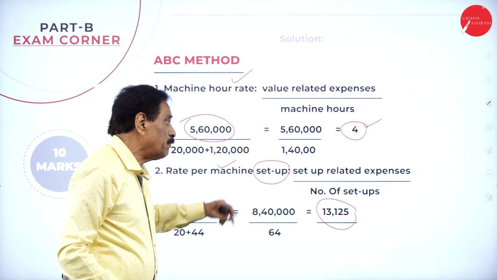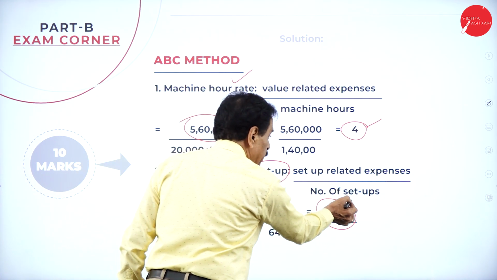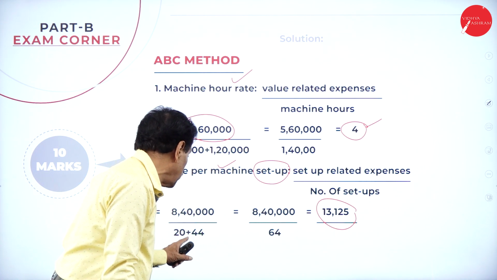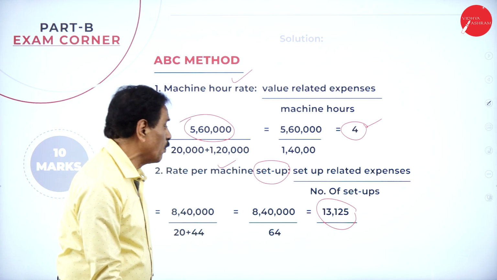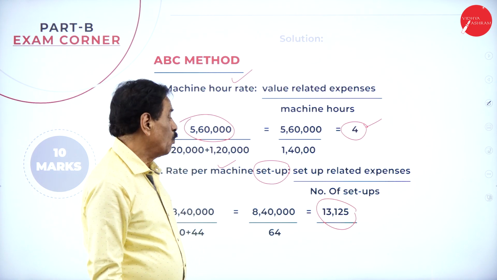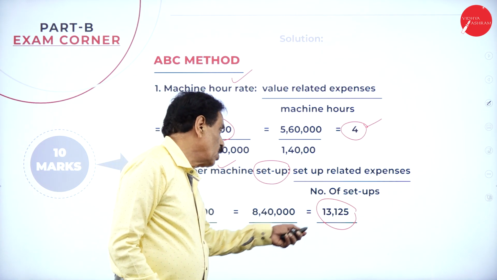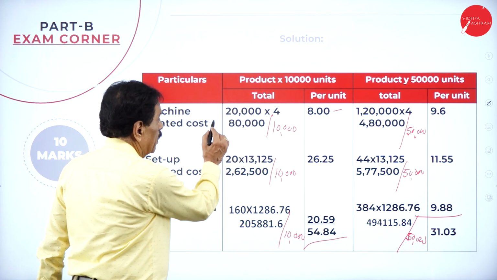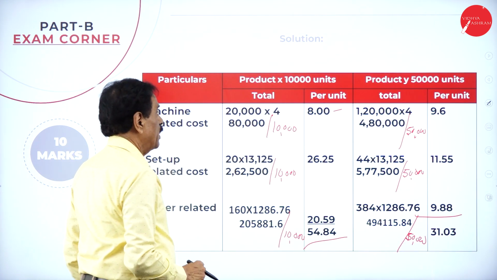Rate per machine setup: the setup related expense given is 8,40,000, divided by the number of setups, 20 plus 44, which is 64. It works out to 13,125.